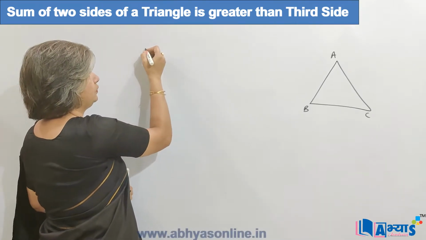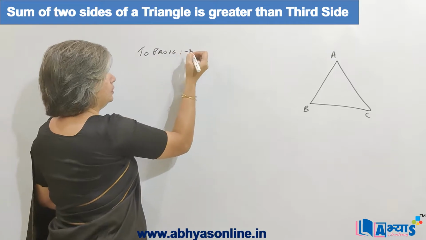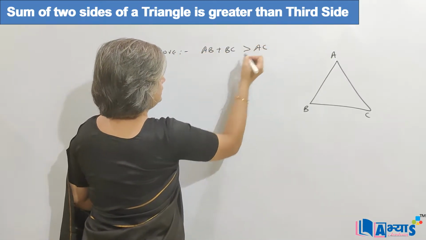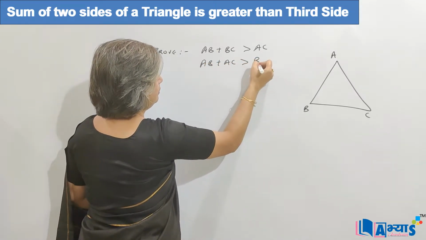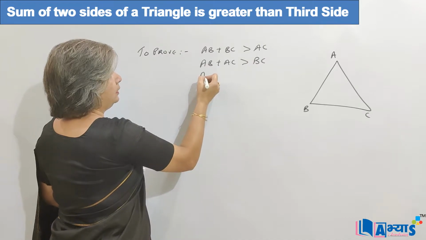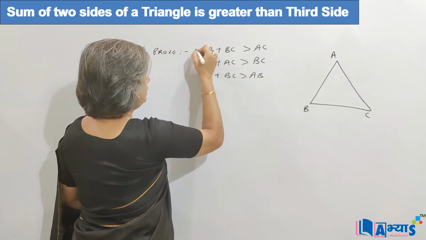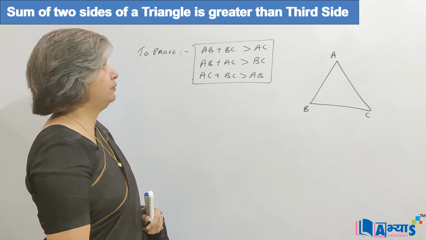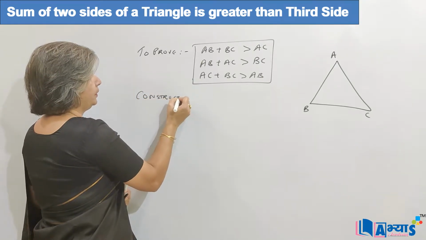That means sum of two sides. To prove AB plus BC is greater than AC, or AB plus AC is greater than BC, or AC plus BC is greater than AB. That means sum of any two sides is greater than the third side. For this we will perform a construction.